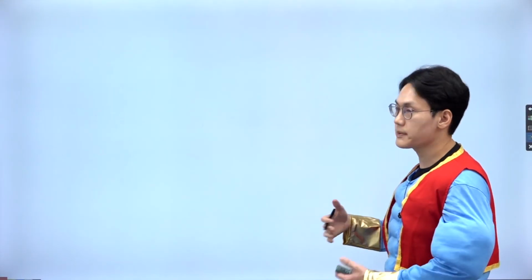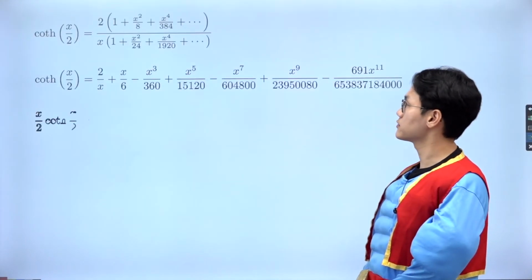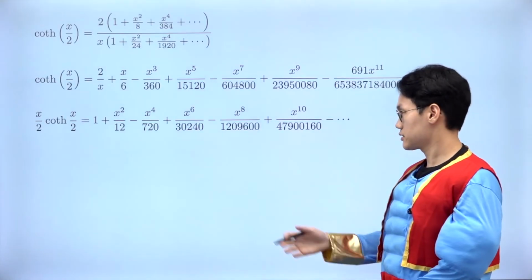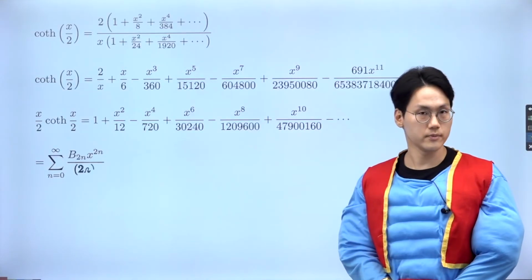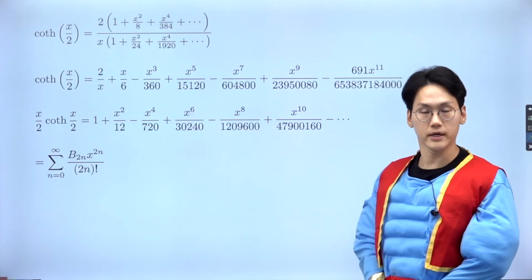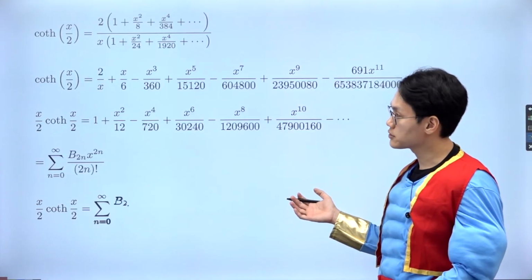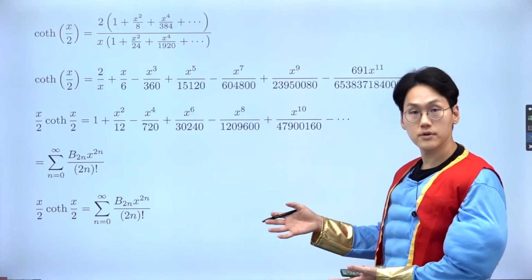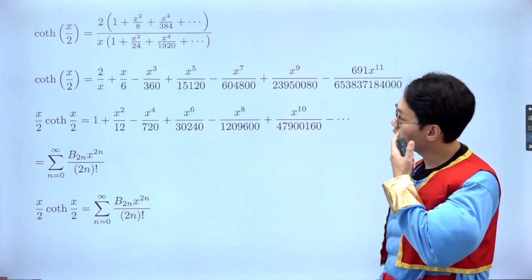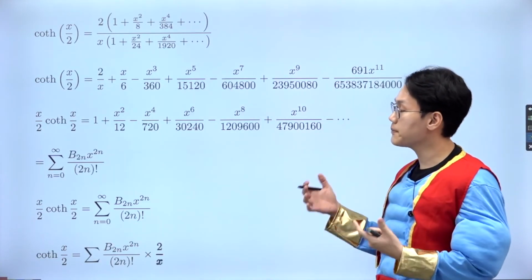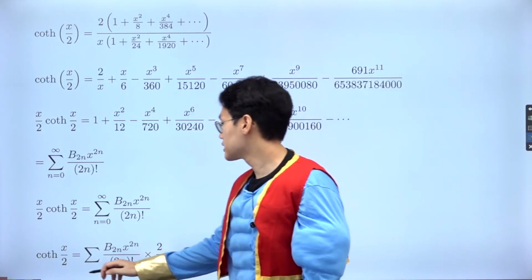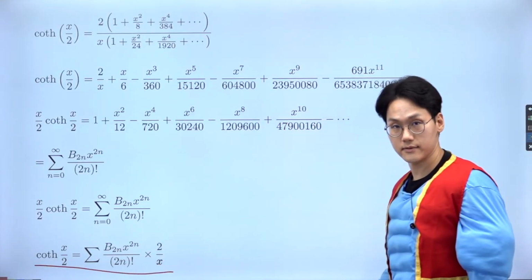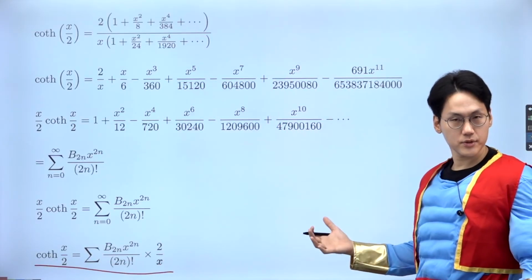Okay, that's great. So let's make an analogy. Now I have x over 2 cotangent, which is the same as the even terms of the Bernoulli numbers. That's brilliant, right? But I don't like working with the x over 2, so maybe I multiply by the reciprocal, top and bottom, the 2 over x. Let's do that. So I have the hyperbolic cotangent Maclaurin series expressed with the Bernoulli numbers like that.